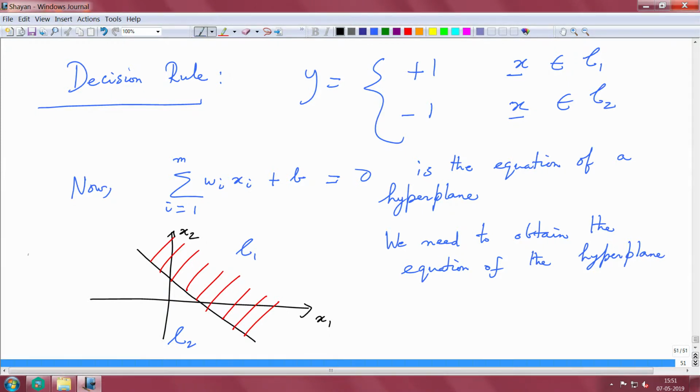Just for clarity, this is just an illustration in R2, but our general equation is W transpose x plus this bias b is equal to 0.